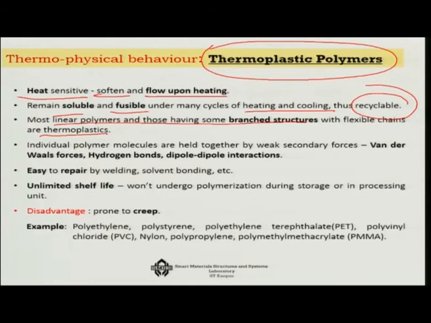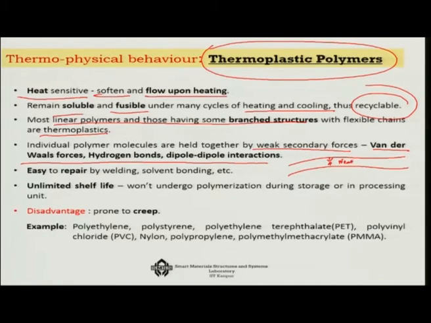Now, individual polymer molecules are held together by weak secondary forces like van der Waals force, hydrogen bonds, and dipole-dipole interactions. These are the general types of weak bonds between two chains. So, I have one chain and I have another one. Between them, the force that actually works is either van der Waals force or hydrogen bond or dipole-dipole interaction, and these are all weak bonds.